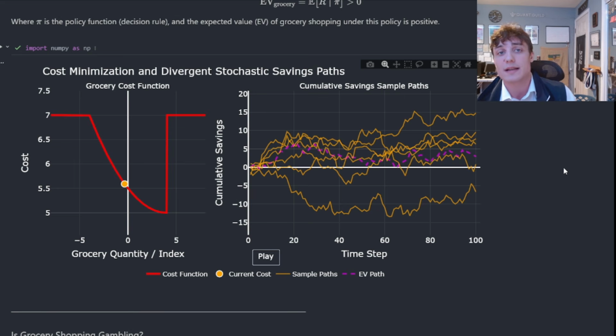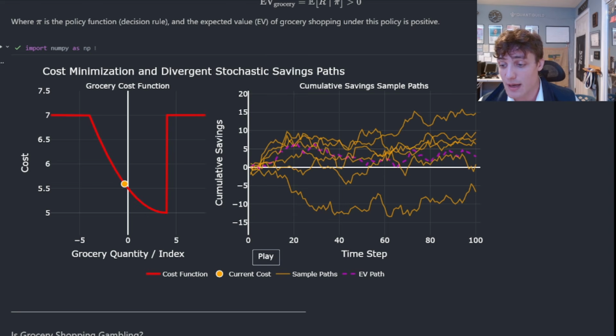We want to be correct on average. That's how we accumulate wealth. We act with positive EV. We make small incremental bets, small incremental decisions, and accumulate that edge over time. We don't know what the outcome of any one of these trips is going to be. Are we going to be saving a whole bunch of money this trip, or are we overpaying? We don't know. We will never know that outright. The same way we will never know the outcome of one trade. Instead, we're trying to act optimally.